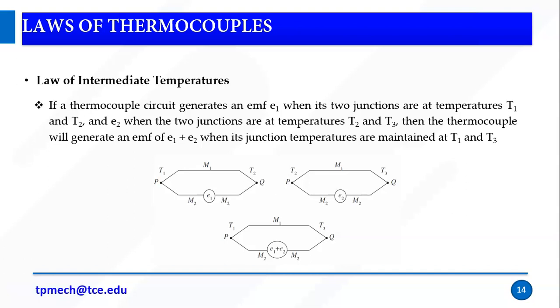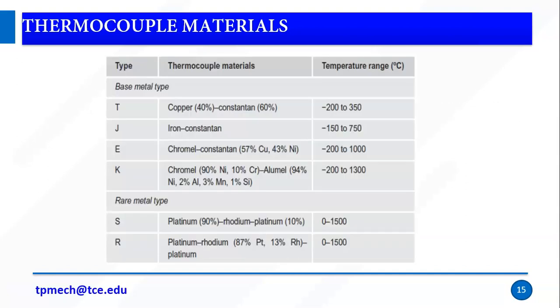So the metal does not affect the EMF. But in terms of temperature source, the temperature will affect it; it will add. Right, so if the thermocouple generates an EMF E1 when the two junctions are at temperatures T1 and T2, and E2 when the two junctions are at temperatures T2 and T3, then the thermocouple will generate the EMF E1 plus E2 when its junction temperatures are maintained at T1 and T3. So this is the law of intermediate temperatures.